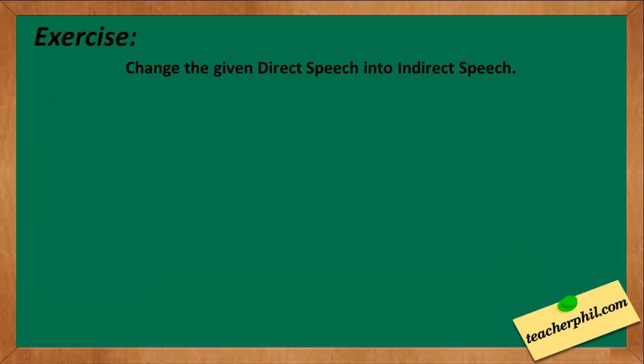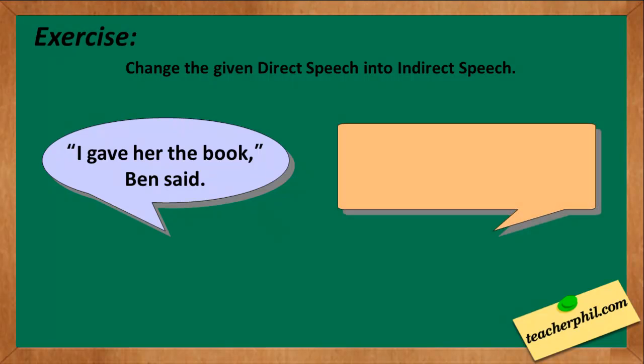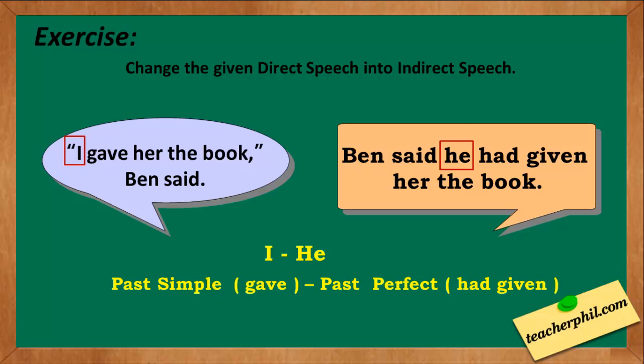For our exercise, change the given direct speech into indirect speech. The first one: "I gave her the book," Ben said. The indirect speech is "Ben said he had given her the book." The pronoun I was changed into he, while the verb in past simple gave was changed into past perfect, which is had given.